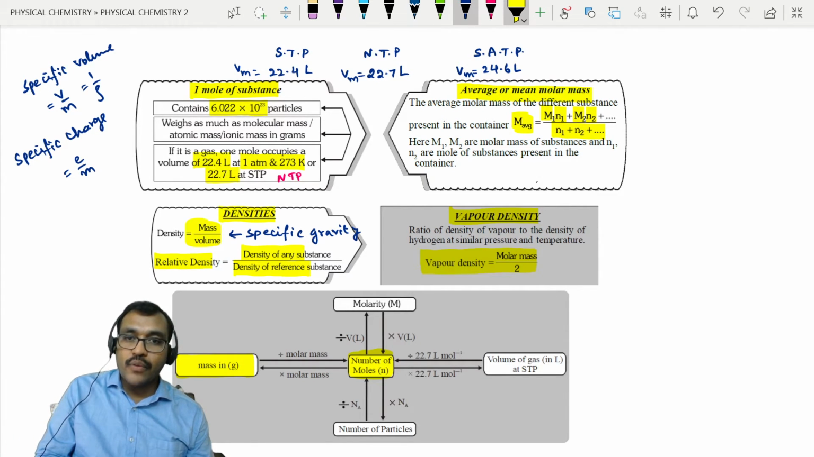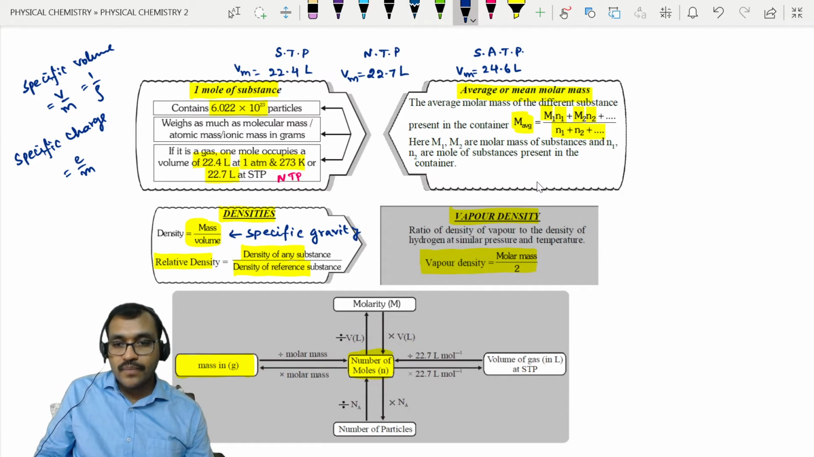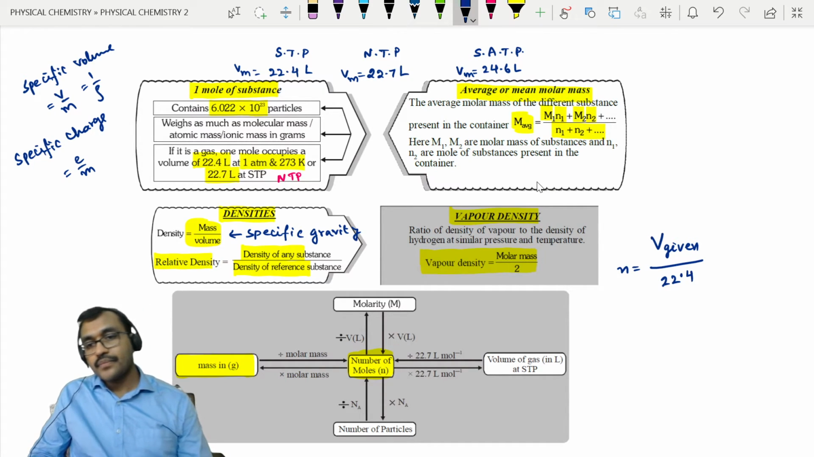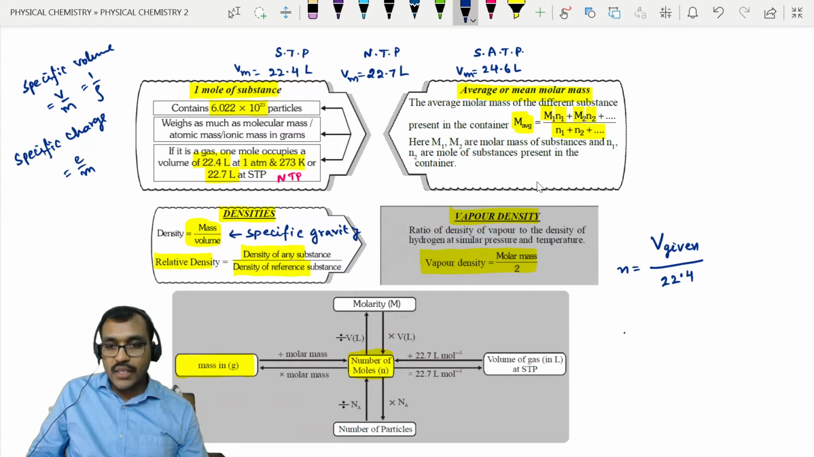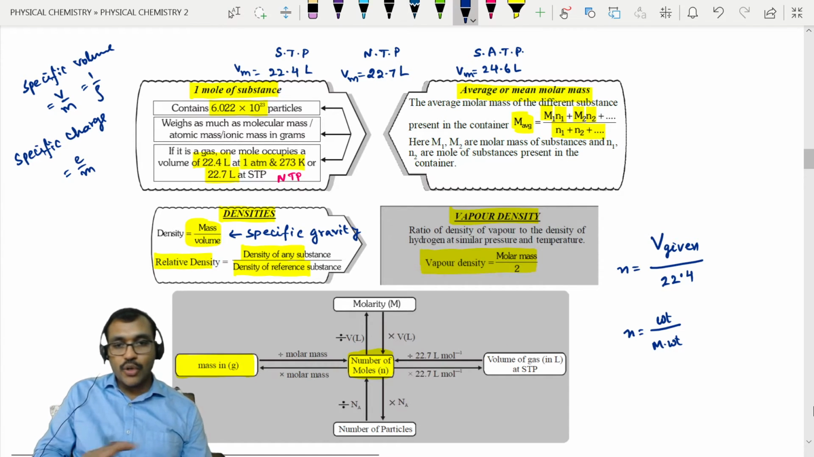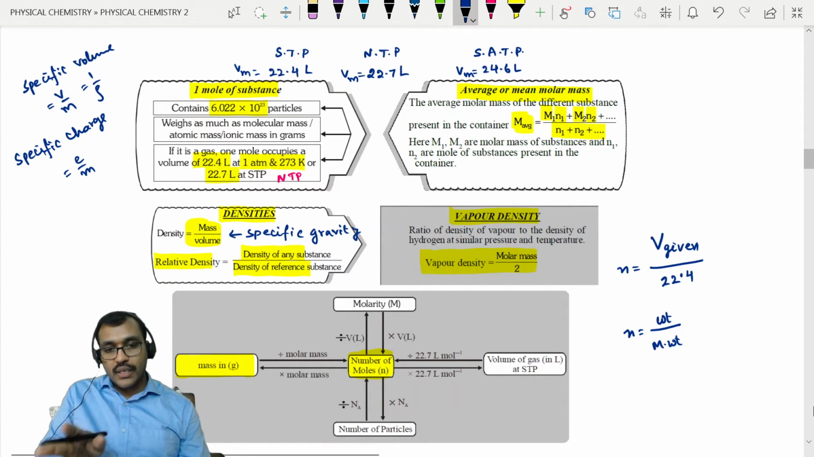For example, if they have given volume and you want to find weight, first find the number of moles. Number of moles equals volume given by molar volume. What is molar volume? If it is standard STP conditions, I will write 22.4 liters. So volume by 22.4 liters gives the number of moles. After finding the number of moles, find weight. What is the relation between number of moles and weight? Number of moles equals weight by molecular weight. So if I multiply the number of moles with molecular weight, you will get weight, right? So if you want to bring any relation, bring that relation through the number of moles.